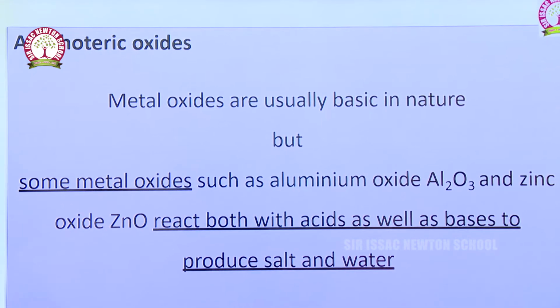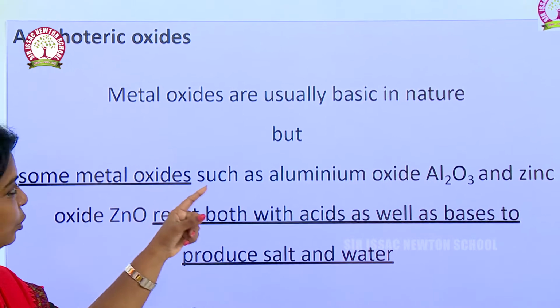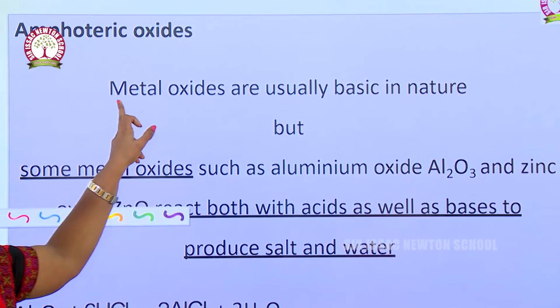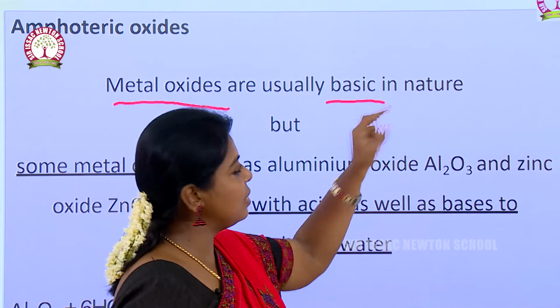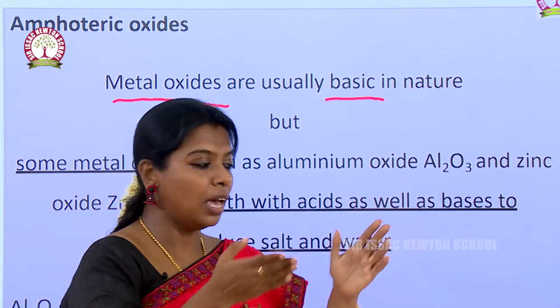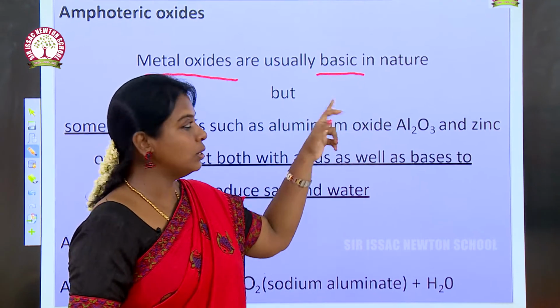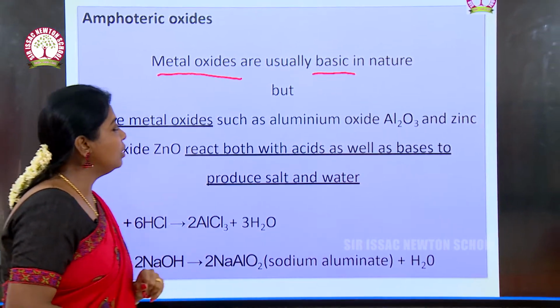What are amphoteric oxides? Metal oxides are usually basic in nature. They are not acidic. There are two types, acidic nature and basic nature. So, metal oxides are usually basic in nature.